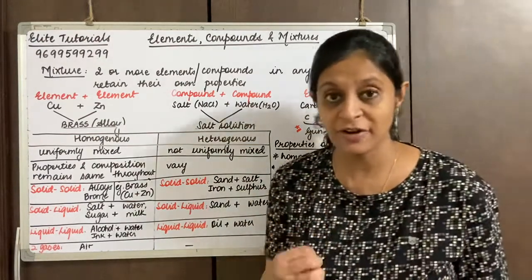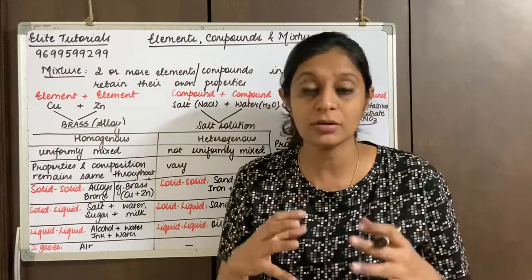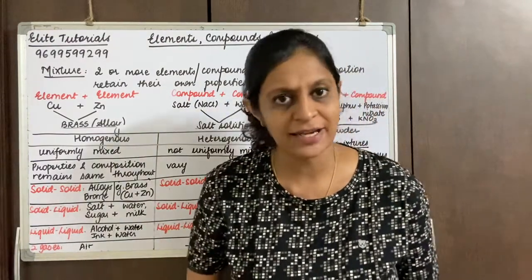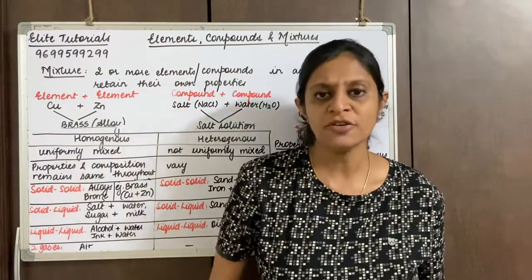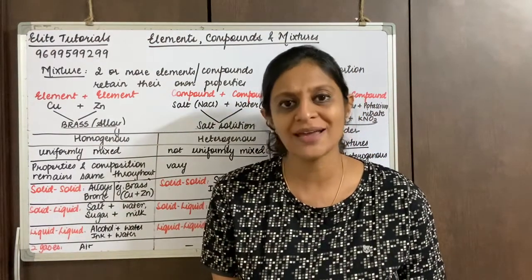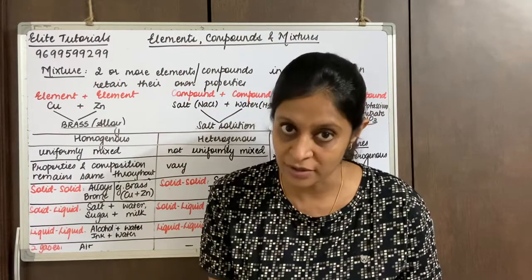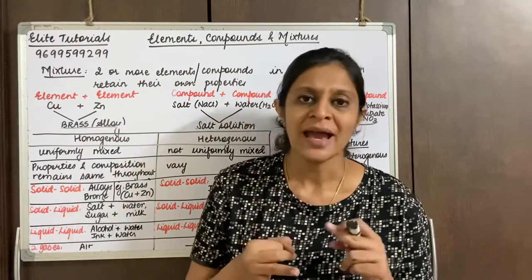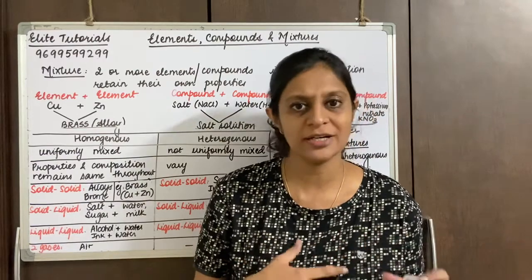Now see a very simple example. I am trying to compare this with a compound. If I am talking about iron and sulfur, if we combine iron and sulfur in a fixed ratio, it forms iron sulfide, which is a compound. Now see, iron gets attracted to the magnet and sulfur dissolves in carbon disulfide.